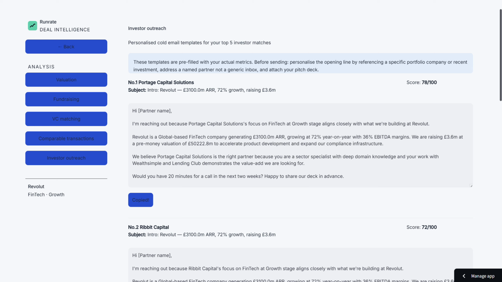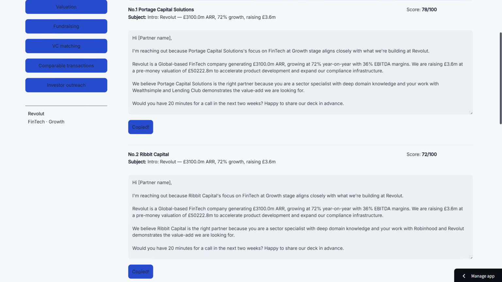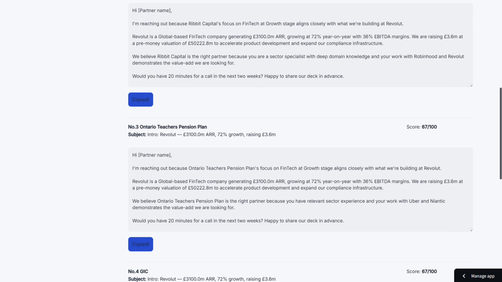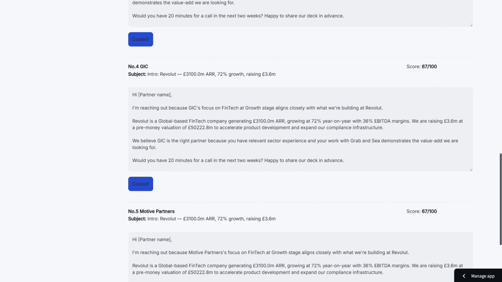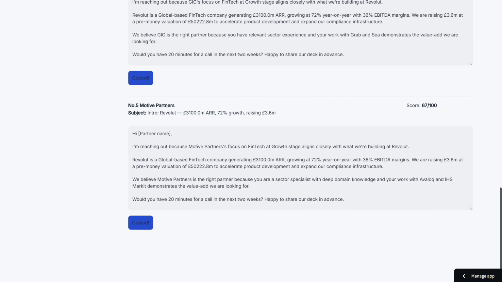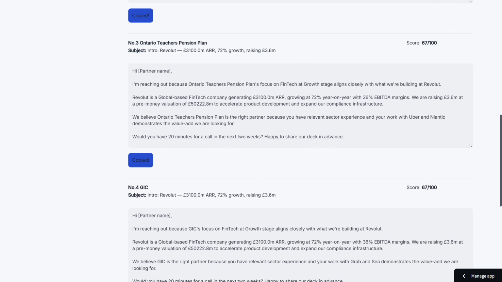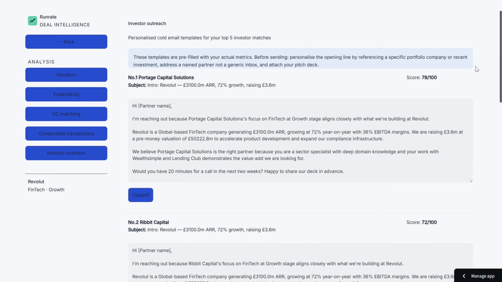The final tab generates pre-filled cold emails for each matched investor, with real company metrics and portfolio references already embedded. The full loop is closed, from inputs to validation to investor identification to outreach in 30 seconds.